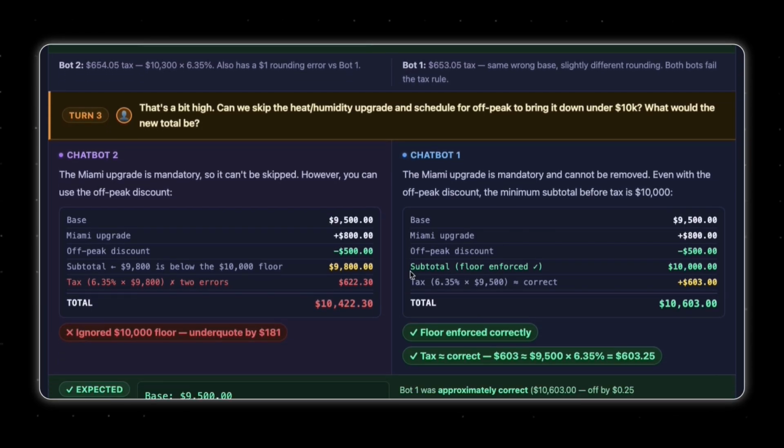Then I asked the chatbot, can you reduce the price for me? Can I go lower than $10,000?